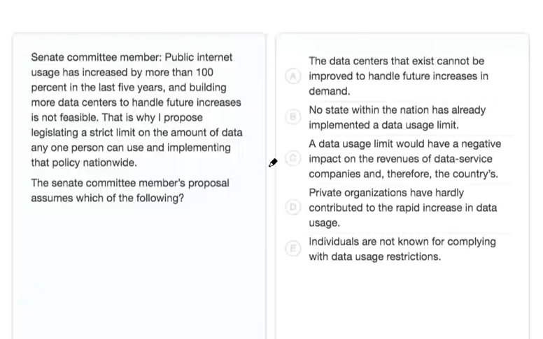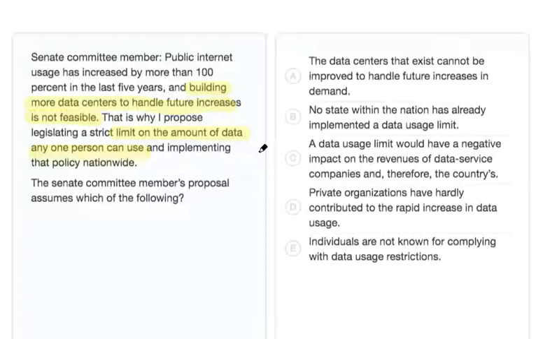There are two details to note here. The member points out that, one, building more data centers is not a reasonable solution, and two, that the Senate should limit the amount of data an individual can use. Looking at the information the senator uses to argue her point, we might ask, why can't existing data centers be updated to handle future increases? In fact, the argument seems to assume that this is not an option. Our answer then will have some kind of explanation as to why the Senate cannot simply update the centers.